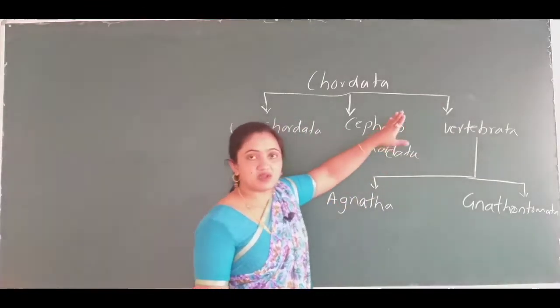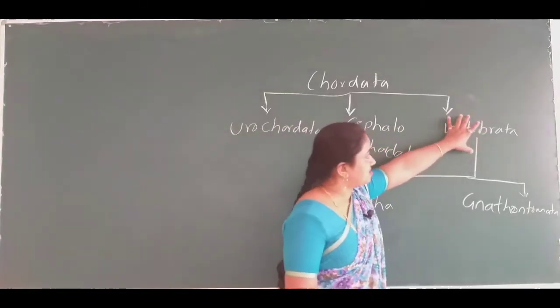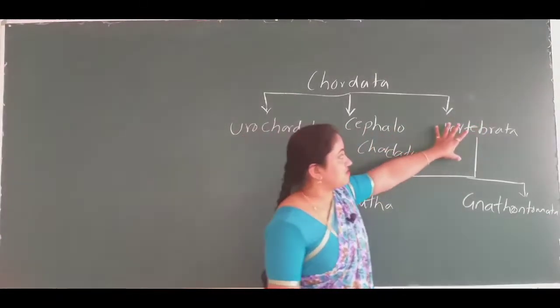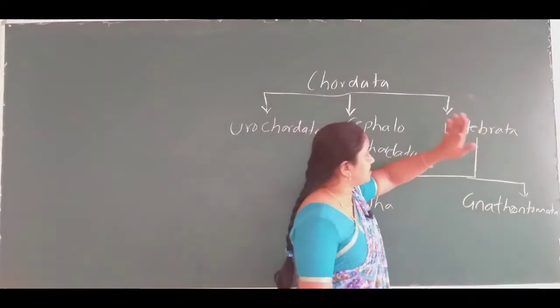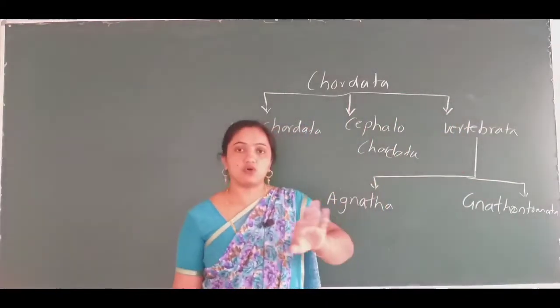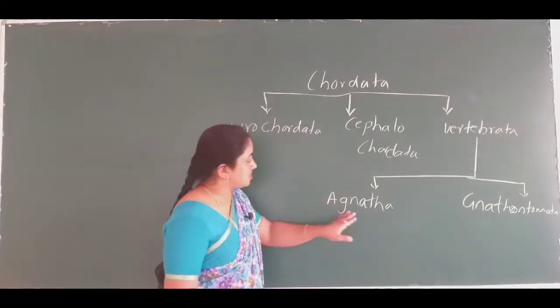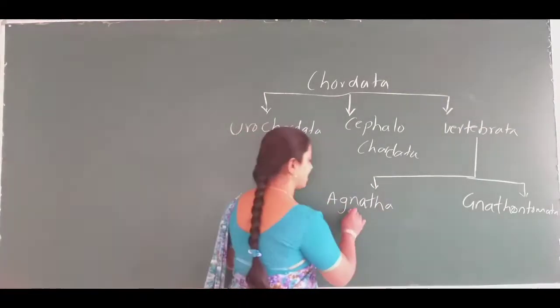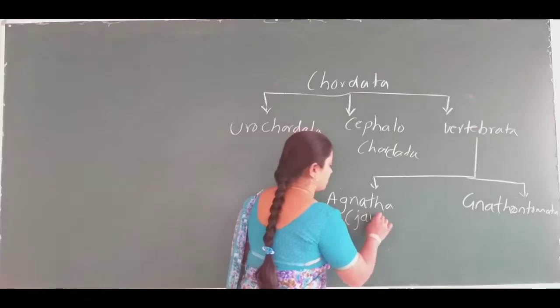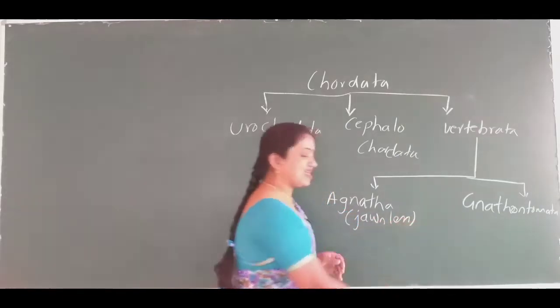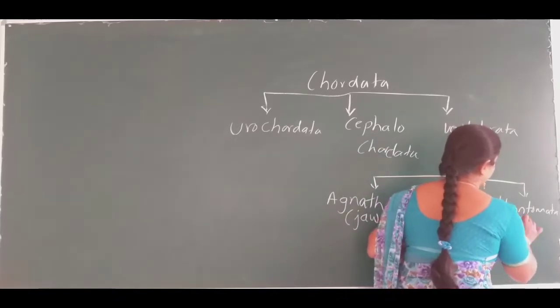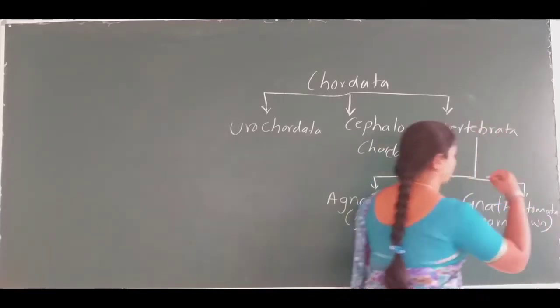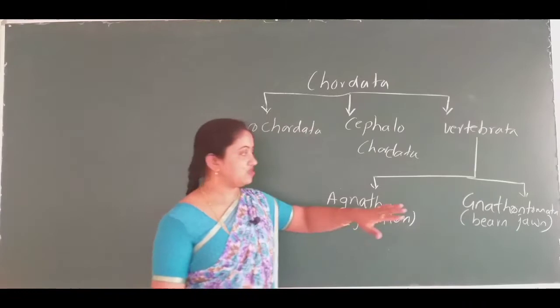Remember, one more thing I should tell here: whatever animals come under the subphylum Vertebrata, they will be having the notochord, right? Agnatha are jawless animals, but Gnathostomata bear jaws.